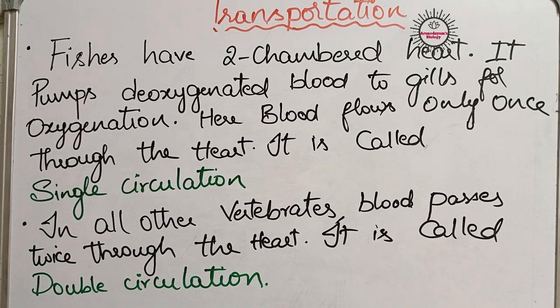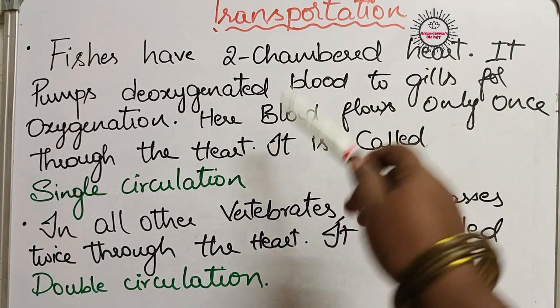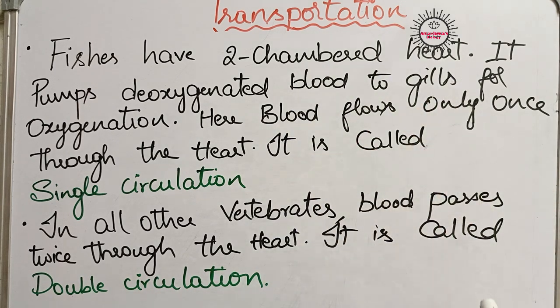Fishes do not contain lungs, isn't it? So they have gills instead. So this deoxygenated blood from the heart is passed on to gills for oxygenation. In gills, exchange of gases takes place. Carbon dioxide which is present in the blood moves towards water, and the dissolved oxygen which is present in the water enters into blood.